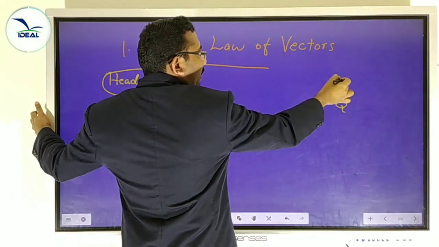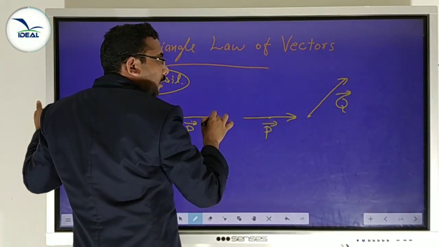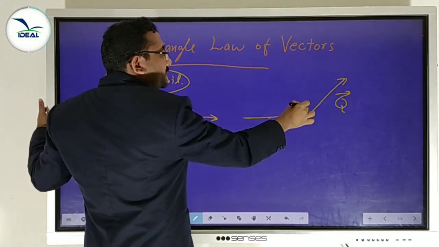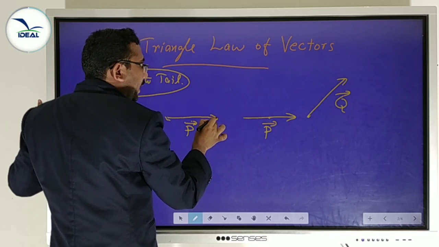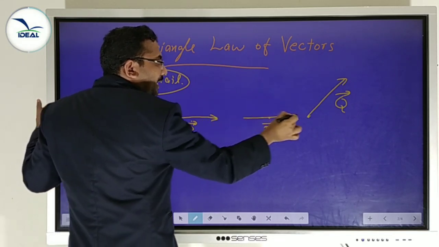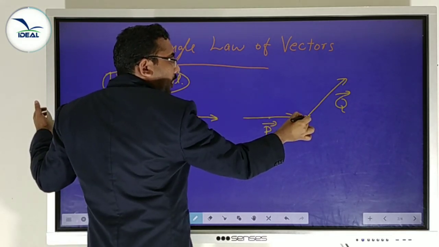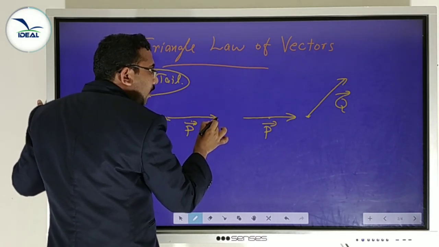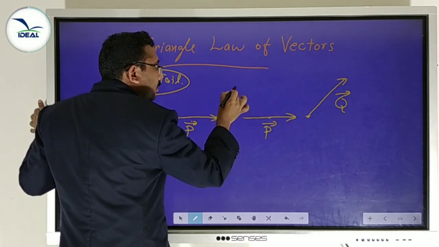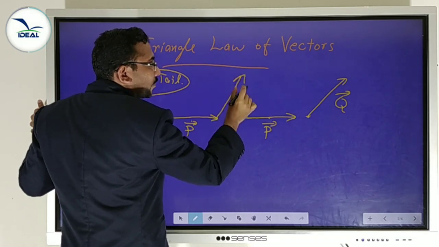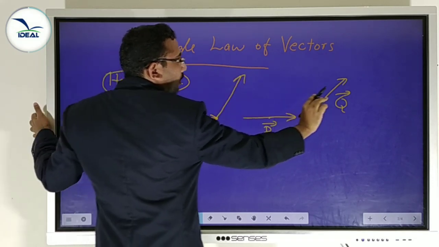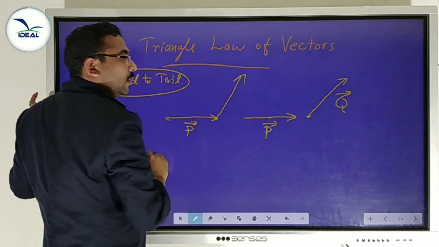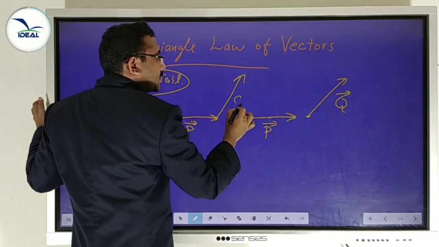The second vector is placed here. How do we place it? The tail of the second vector Q is connected to the head of the first vector. Like this. Measure the length of Q, same direction. These are parallel, same direction. This is Q.